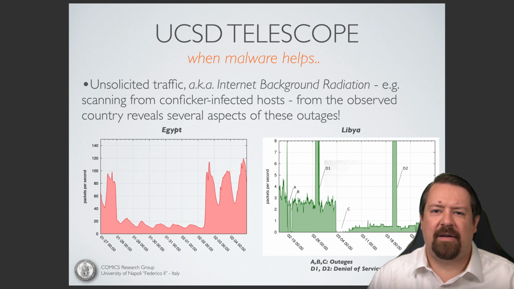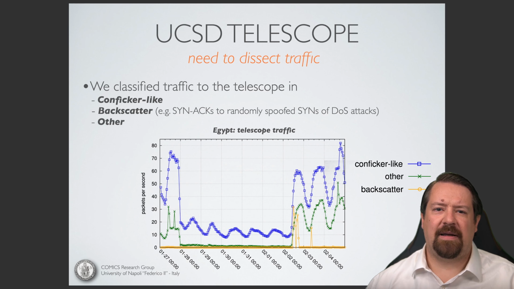With Libya, on the other hand, we see a range of different behaviors, including backscatter from 2 different denial of service attacks targeted at hosts in Libya, and also a nearly complete shutoff of data plane traffic leaving the network during the outage labeled C. Breaking down the traffic observed from Egypt, we see that the majority of it was the scanning worm traffic from Conficker or similar worms. And then there's also a significant amount of backscatter. However, most of that went away during the outage.